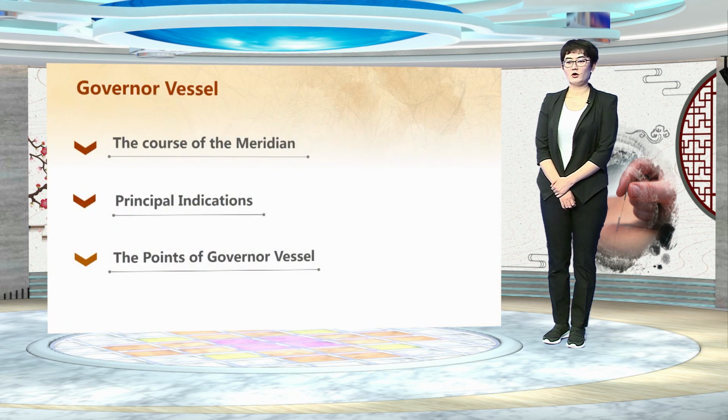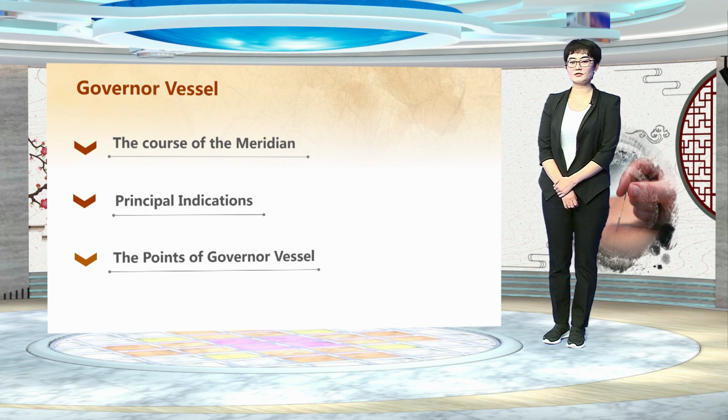In this class, we will learn from the following three aspects. The first is the course of the meridian. The second is principal indications. And the third is the points of the governor vessel.